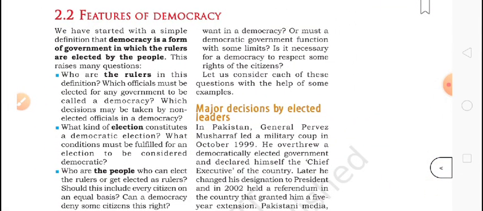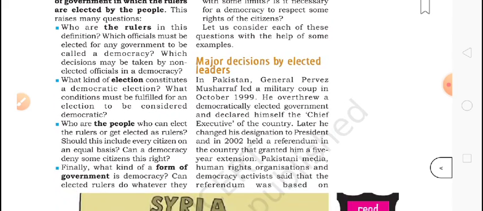So, we are going to know about the features of democracy. We have started with a simple definition. Again, we will repeat this: democracy is the form of government in which the rulers are elected by the people. So, here we need to raise many questions. First, who are the rulers in this definition? Which officials must be elected by any government to be called a democracy? Which decisions may be taken by non-elected officials in a democracy? Officials are of two types in our country or in a democratic country. First, those chosen by the people. Secondly, those chosen by the government.